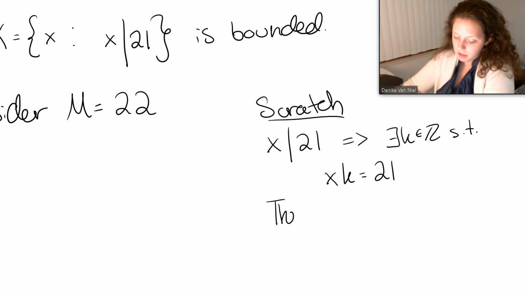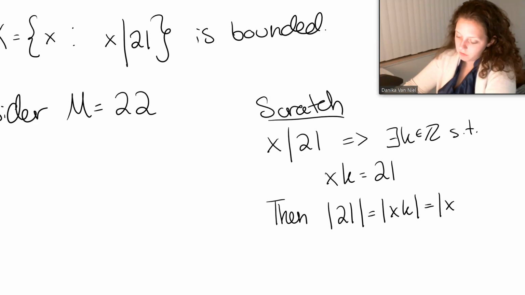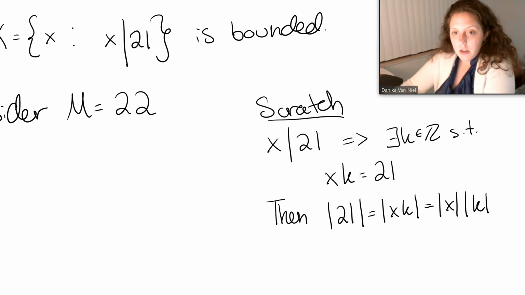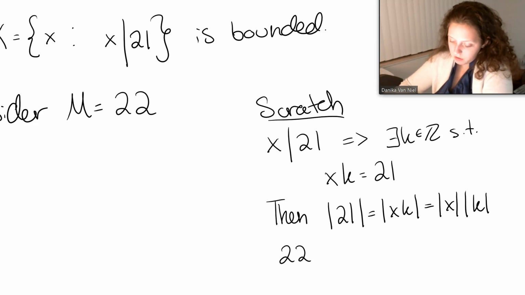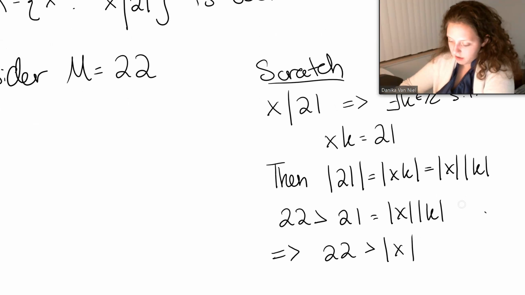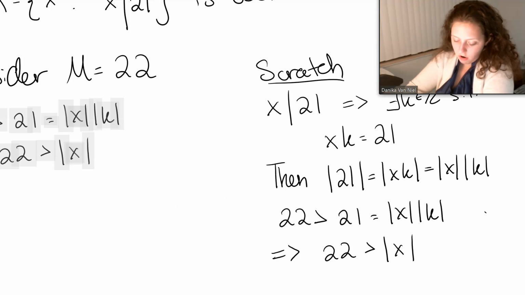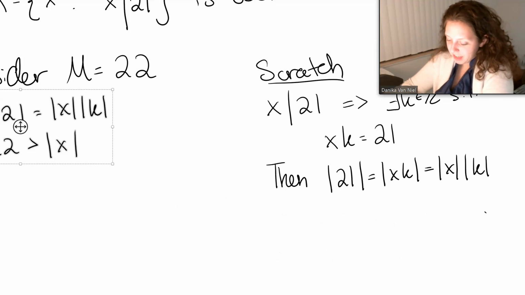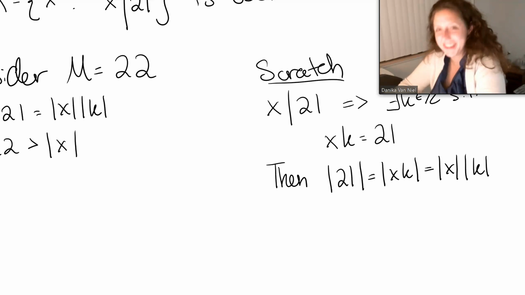This is a good argument. Then absolute value of 21 equals absolute value of x times k equals absolute value of x times absolute value of k. All right. Well, 22 is bigger than 21, which equals absolute value of x times absolute value of k. I got a little ahead of myself. That's okay to do that, but you don't want all your work to be in your scratch. Okay, so here's what I wanted to be in my scratch.